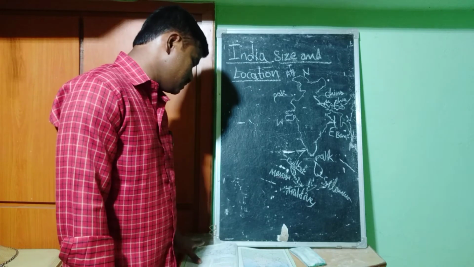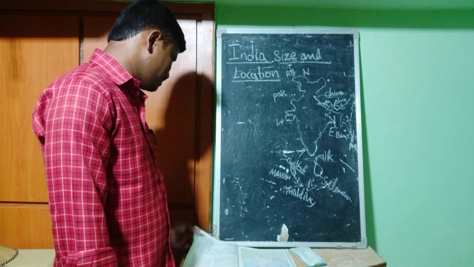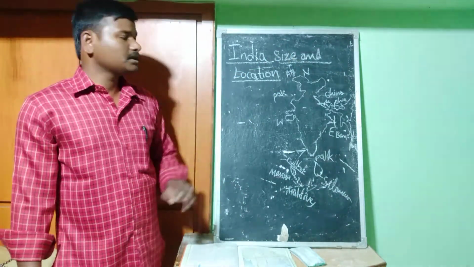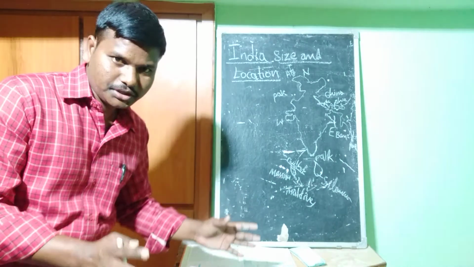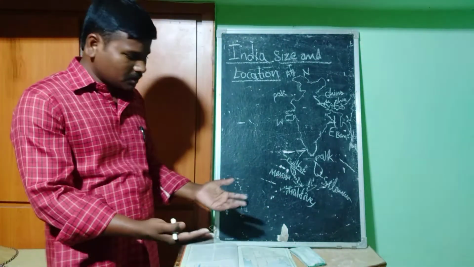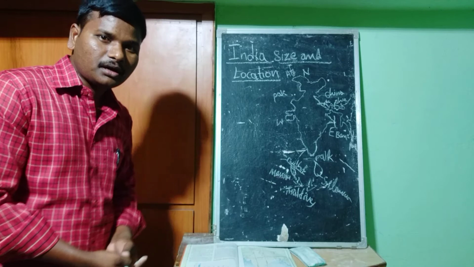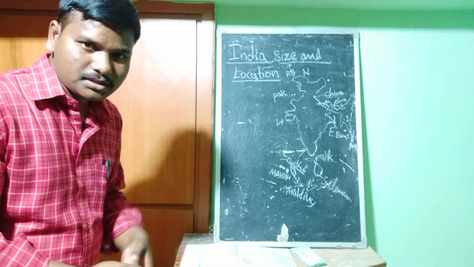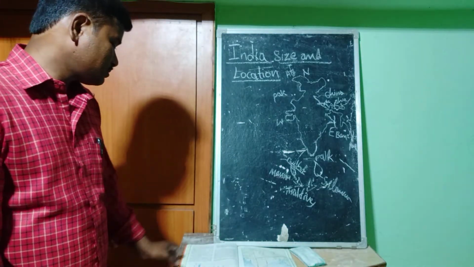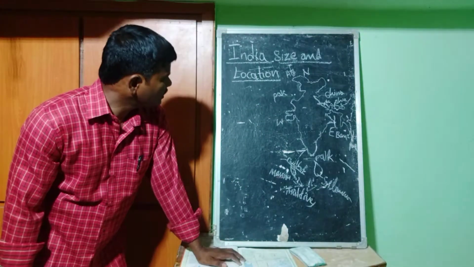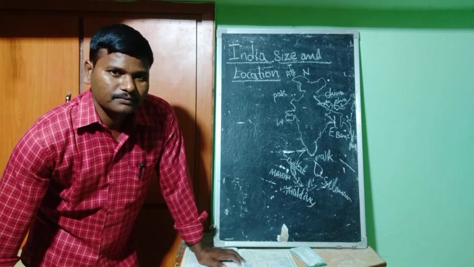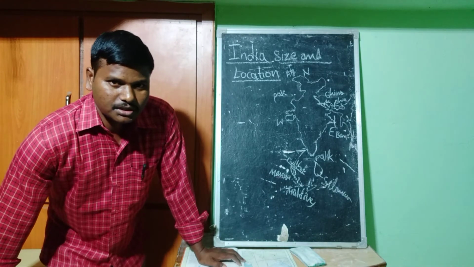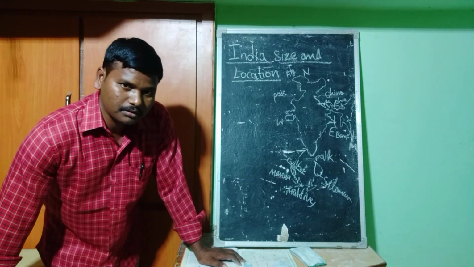So this total lesson is about India: we learned the location, we learned the size, and how India shares its boundary with other countries of the Asian continent, and how it is very close to the European, African and western countries. So this is the first chapter of 9th class, India, size and location. Okay, next we are going to give a worksheet, and you have to complete that worksheet. Okay, now thank you.